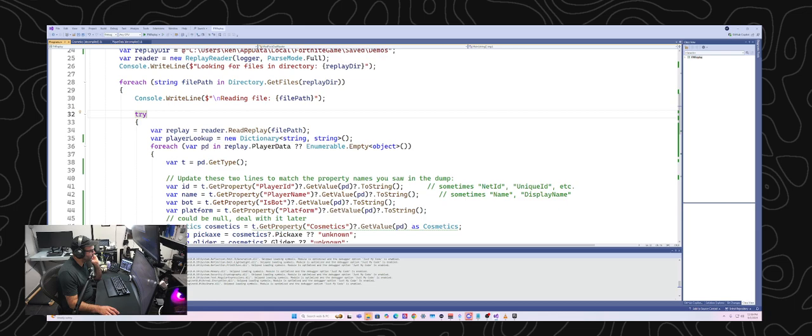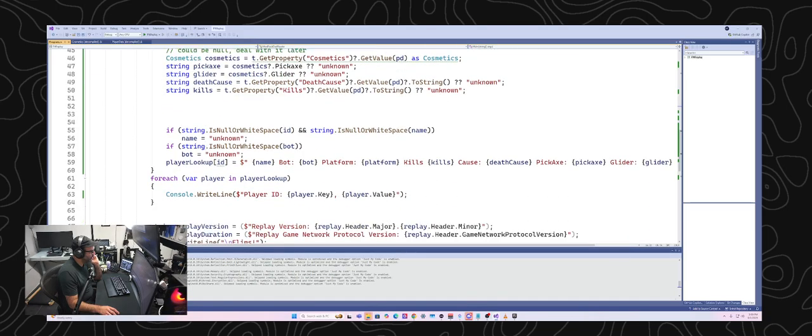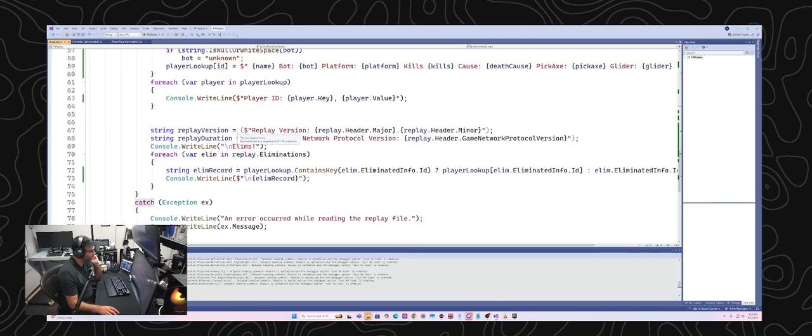And so one thing I could do is try to play a game and run it a little bit longer just to make sure that we get more data in there, or I could go through and try to figure out where my bug is.